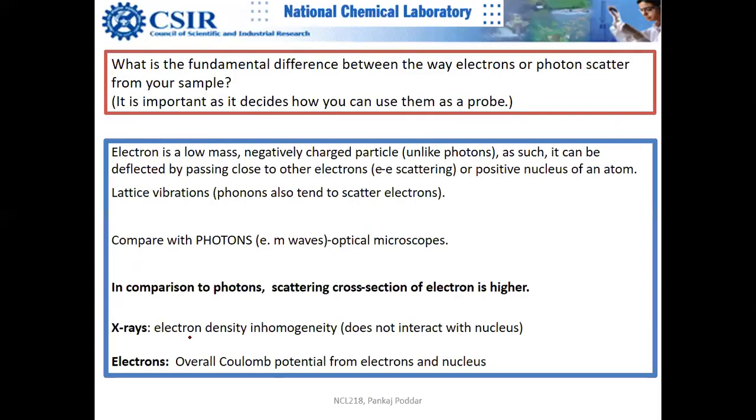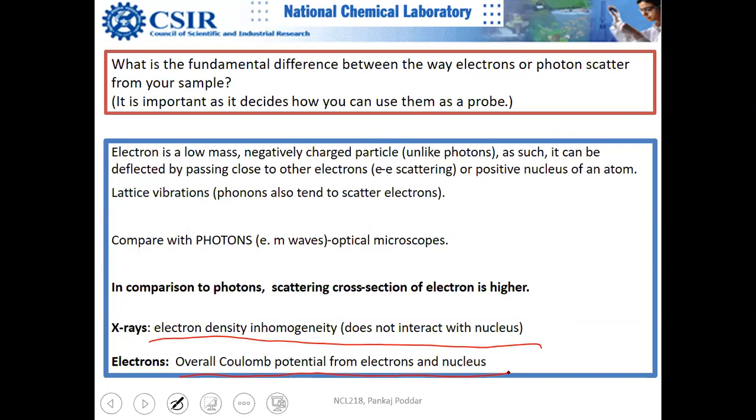So X-rays look at the electron density inhomogeneity, and do not interact with the nucleus. We discussed this last time also; I'm repeating it due to the onion structure of our course. And electrons look at the Coulombian potential from electrons as well as from the nucleus. Please note the difference. This is Coulombian potential. This is electron density. Okay.